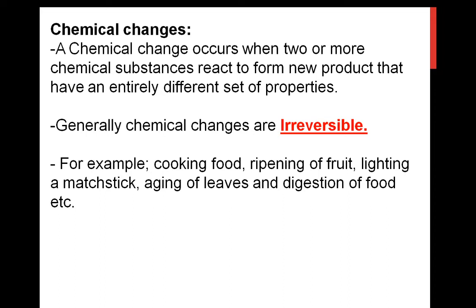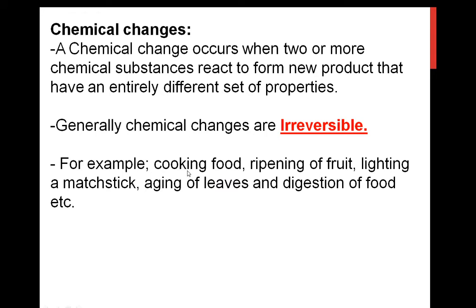For example, take the tomato and tomato soup. The original substance is tomato. When we cut the tomato, it remains as it is, so that is a physical change. But after cutting the tomato we add spices, water, sugar, and make tomato soup. Both have different properties. Tomato is a solid, but the tomato soup is a liquid, so the state changes. There is a formation of a new substance, and from the tomato soup we cannot get the tomato back. Understood? So changes like that are chemical changes.